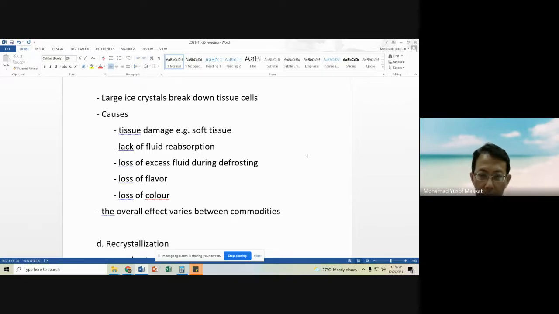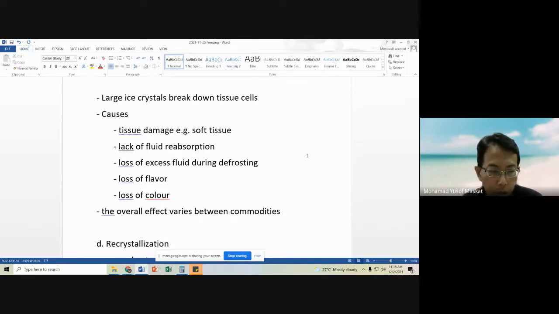It will not stay at the same location as before freezing, because remember, when we freeze, all these water molecules, which are pure, come together and form ice crystals, and over time these ice crystals increase in size. So the migration of moisture from its original location will affect the texture.